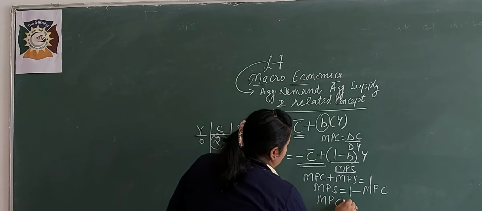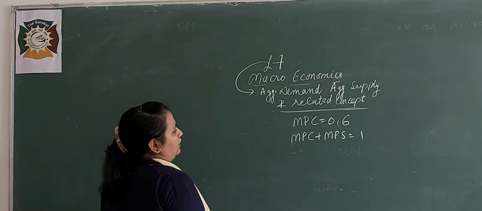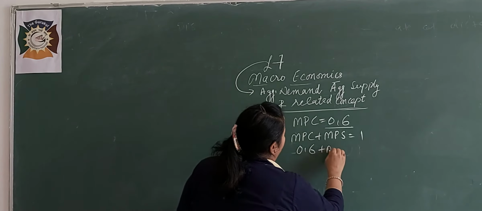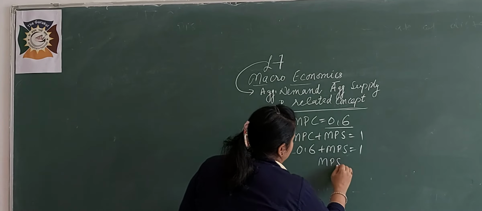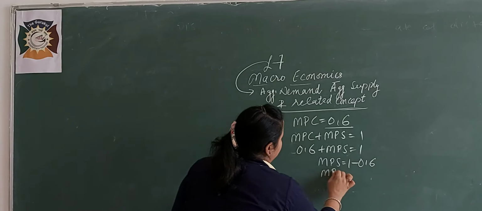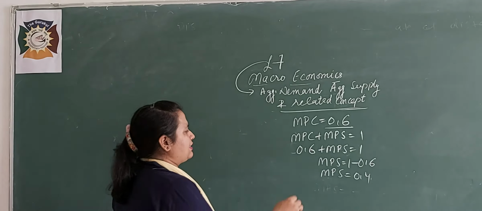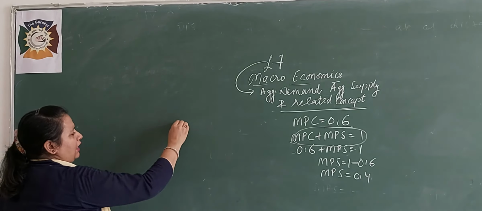Let us start. We know this thing, MPC plus MPS is equal to 1. The value of MPC is 0.6. Now I will find the value of MPS, that is 1 minus 0.6, and the answer will be 0.4. I am telling you why it is so, by explaining this thing.